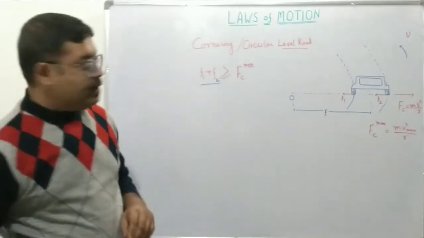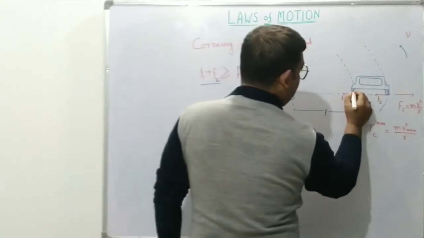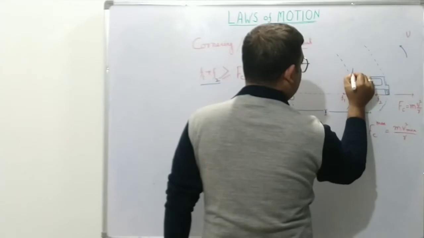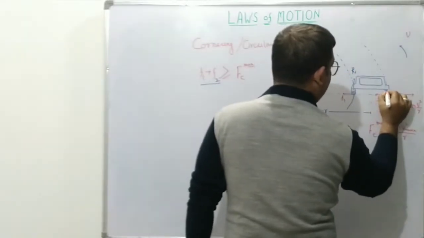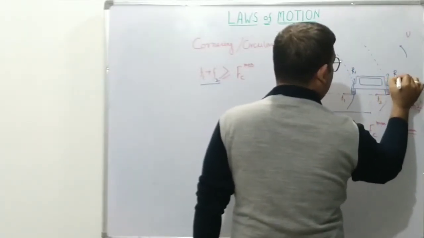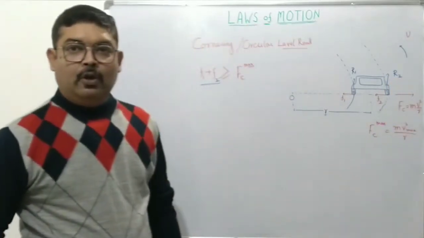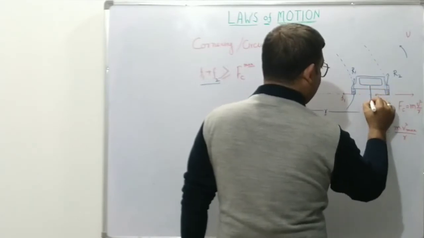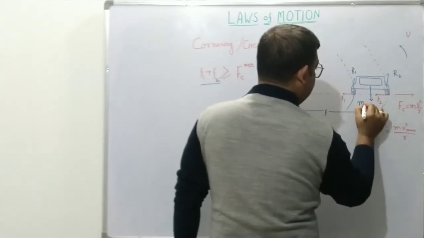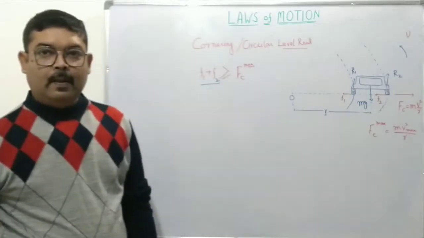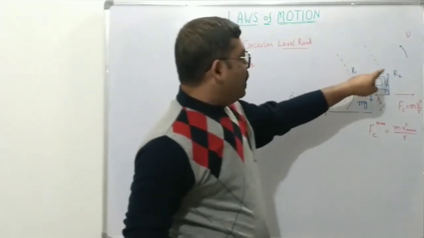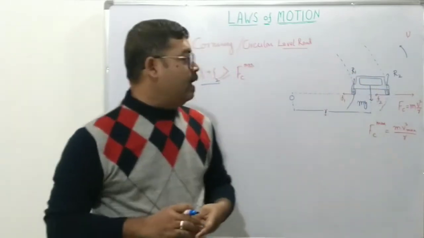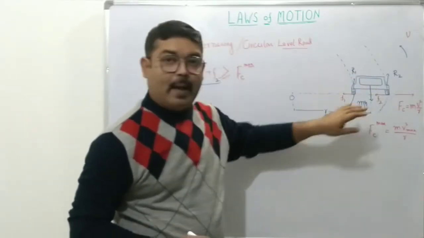Now if you consider the case, in the inner wheel, of course there will be a reaction force, let's call this R1, and at the outer wheel also there will be a reaction force, that will be R2. The weight of the car is acting vertically downwards, mg. So R1 and R2 combined will produce the necessary reaction force in the upward direction to balance mg.